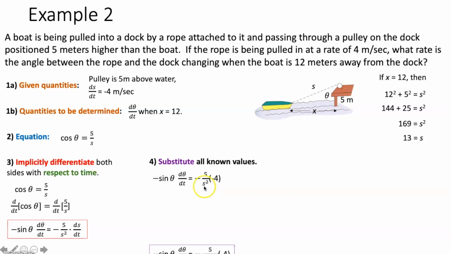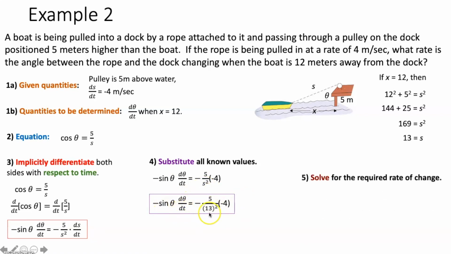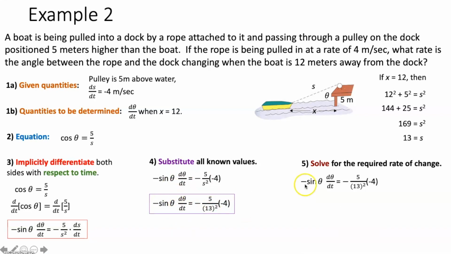So I can plug in 13 for s. Sweet. Now, I need to solve for d theta dt. That's the whole point of this problem. So what am I going to do with this negative sine theta? Well, I can take this and divide it to the other side. And when you divide by negative sine theta, it's the same as multiplying by the reciprocal, which would be negative cosecant theta over here.